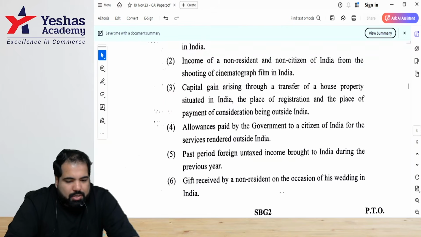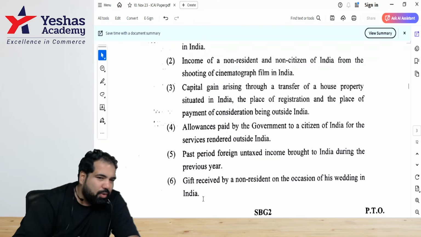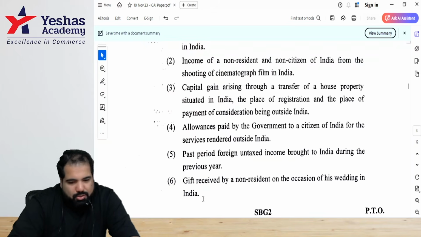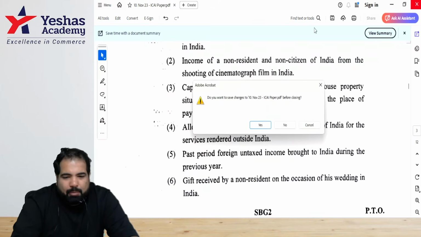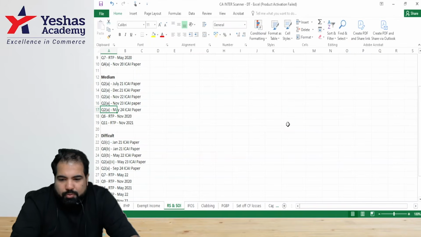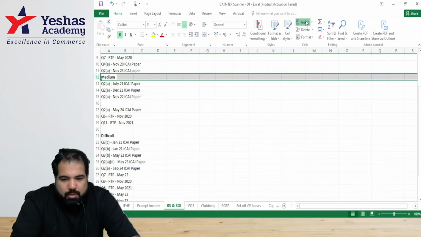Gift received by a non-resident on the occasion of his wedding in India. Guys, we don't know this yet, but on wedding gifts, when we revise today, you'll understand this is not taxable. Guys, this is it. I'm moving this question, guys. Now, this is too simple. So I'm moving this, this is 2A, from here to easy. So this is the movement.